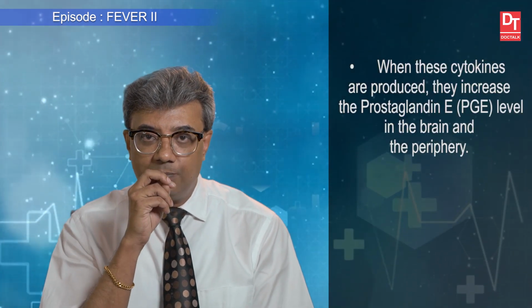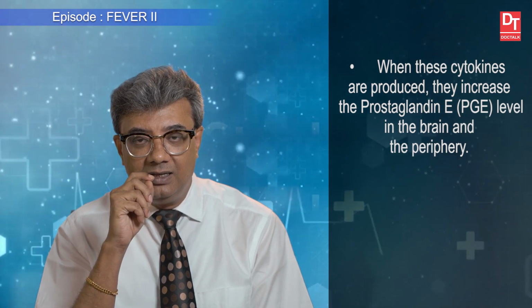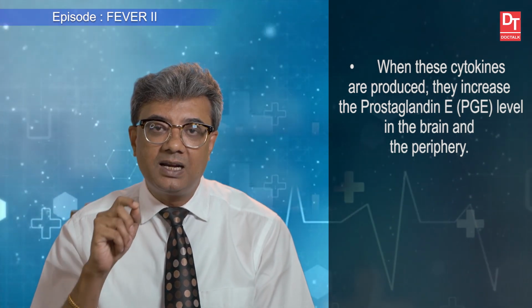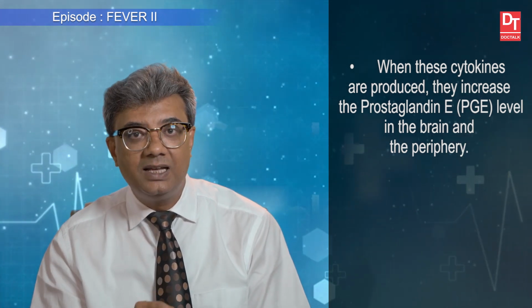Now, when these cytokines are produced, they increase prostaglandin E level in the brain as well as in the periphery. Now, prostaglandin E production is stimulated by these cytokines.